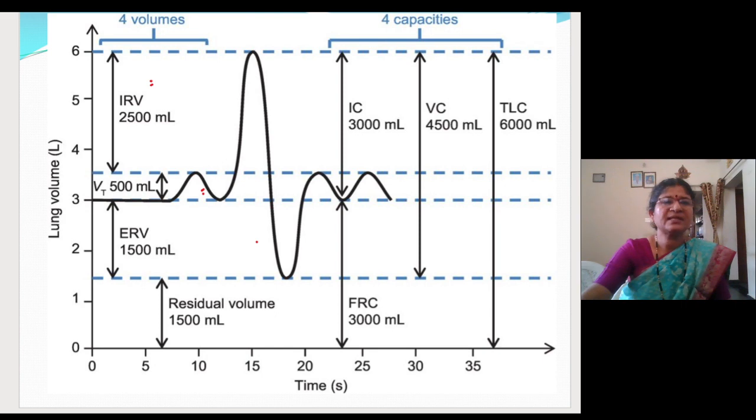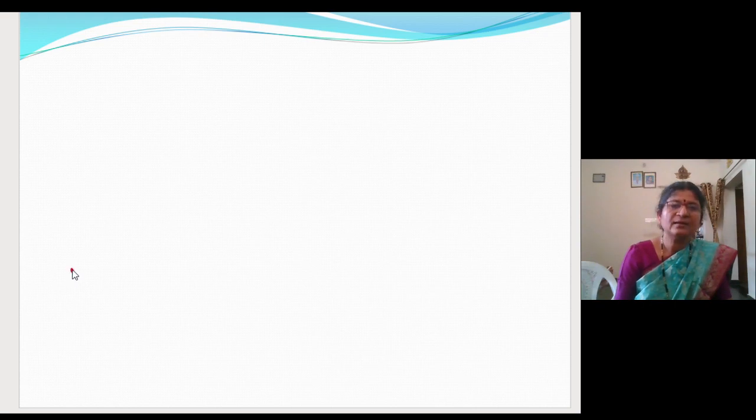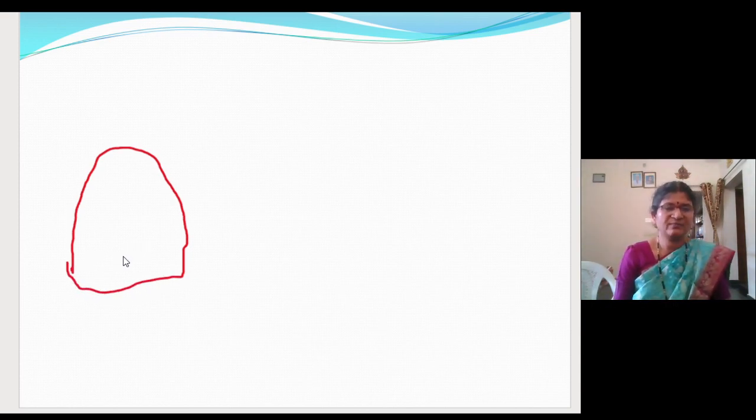Now let me just tell you something for our understanding. Suppose this is the lung, and this is the volume of the lung during normal breathing. When you take the air normally, you breathe in the normal volume of air, which is called tidal volume.